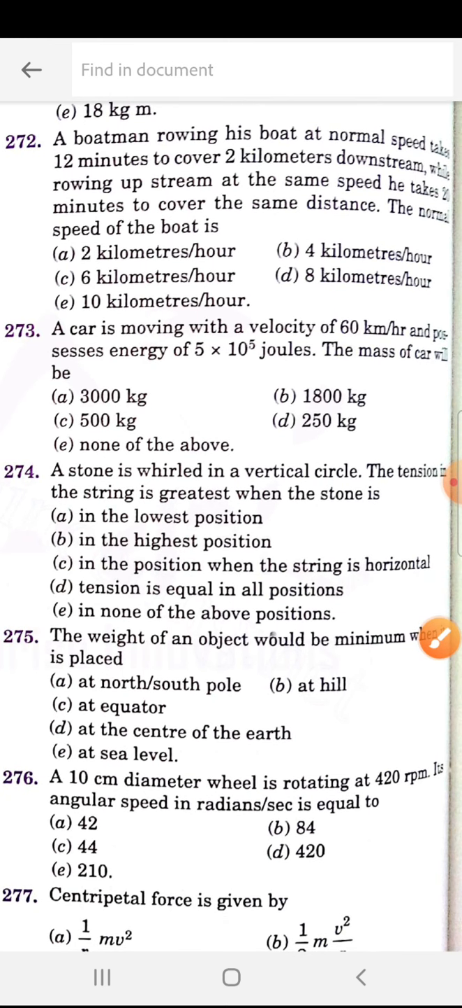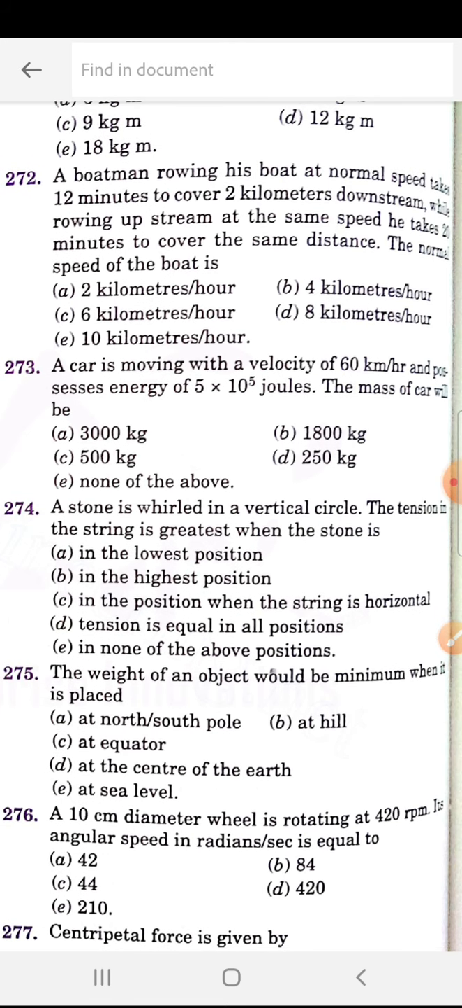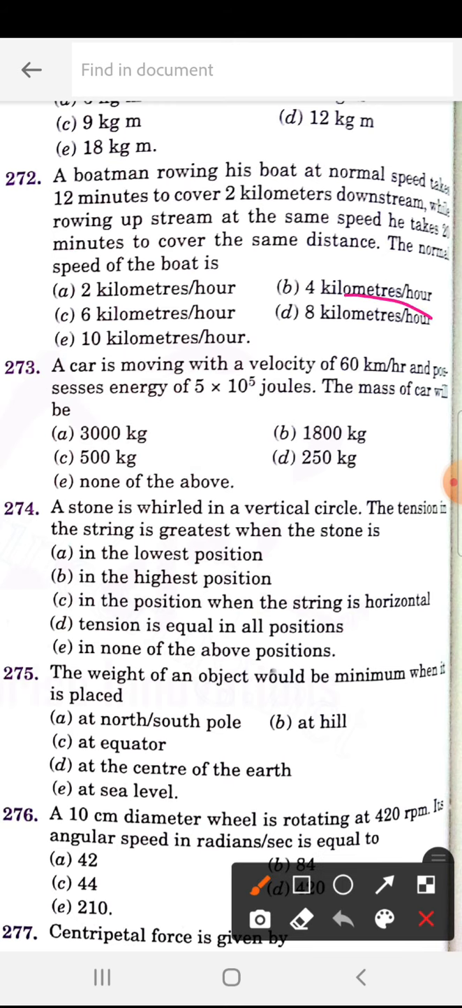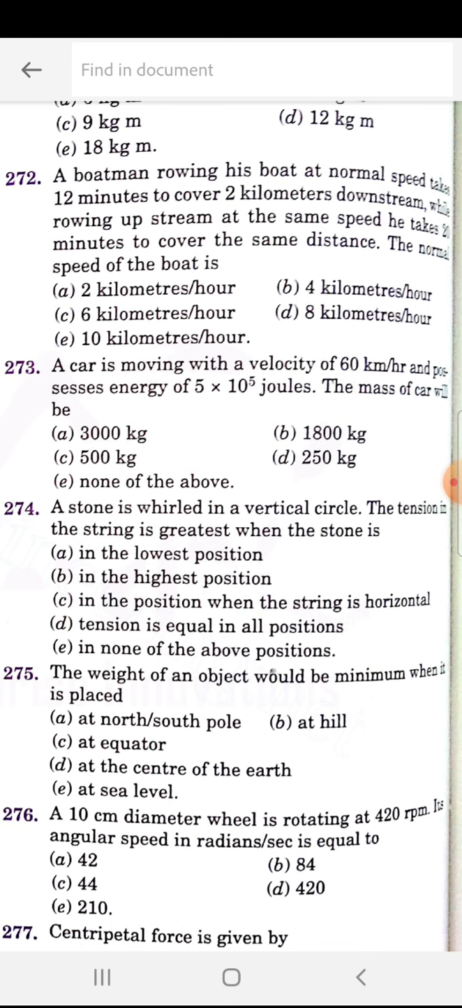A boatman rowing his boat at a normal speed takes 12 minutes to cover 2 kilometers downstream. While rowing upstream at the same speed, he takes 20 minutes to cover the same distance. The normal speed of the boat is. So they are asking the boat speed. 272, how much is the answer? You solve it, you will get D. That is 8 km per hour.